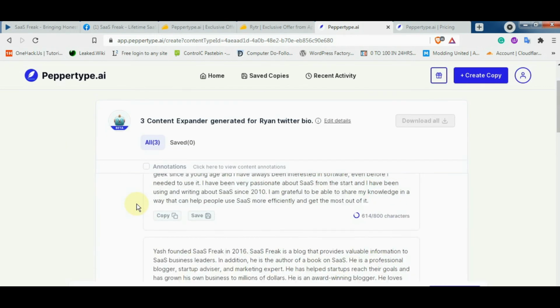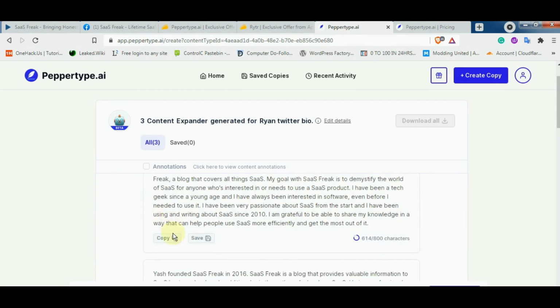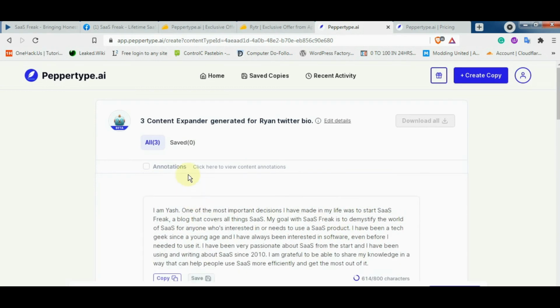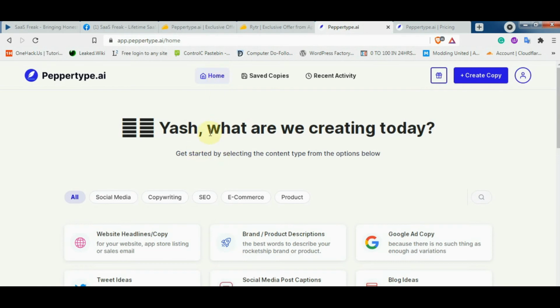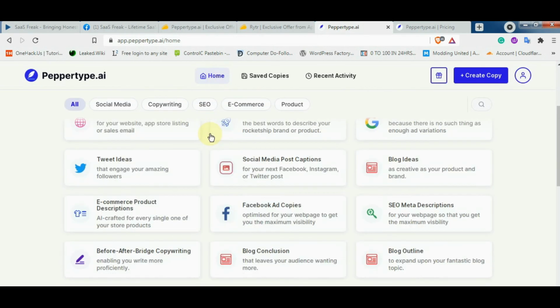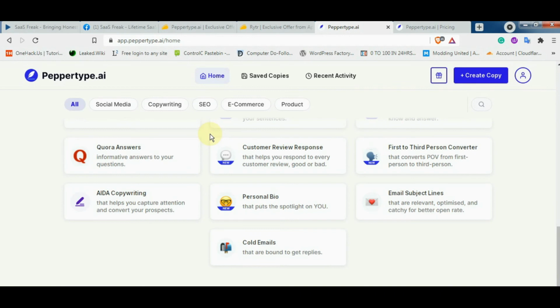Okay, so I am really liking the output quality as of now, and I will definitely recommend you guys to try it once. If you don't like it, just refund, because AppSumo provides a 60 day money back guarantee, but I am damn sure that you guys will like it. So now let's try another one too.